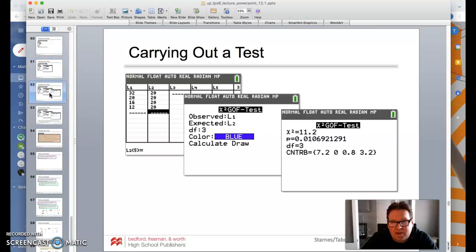Here we go on the next one. So when we get that and we calculate, we're going to see the chi-square is 11.2 with the p-value being 0.01, rounding to 0.011 if you want to. But again, it does that.